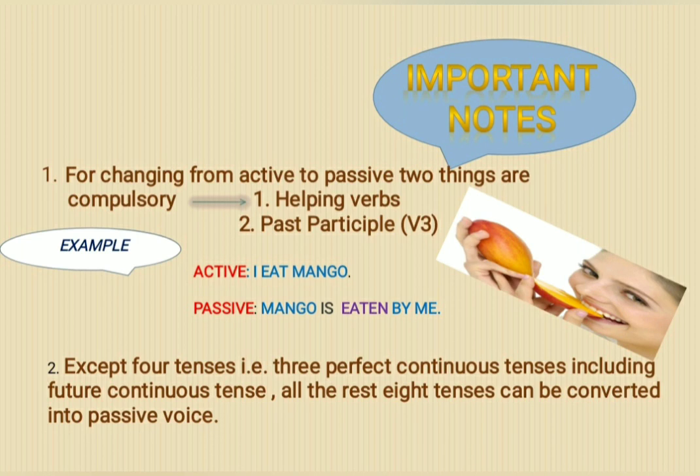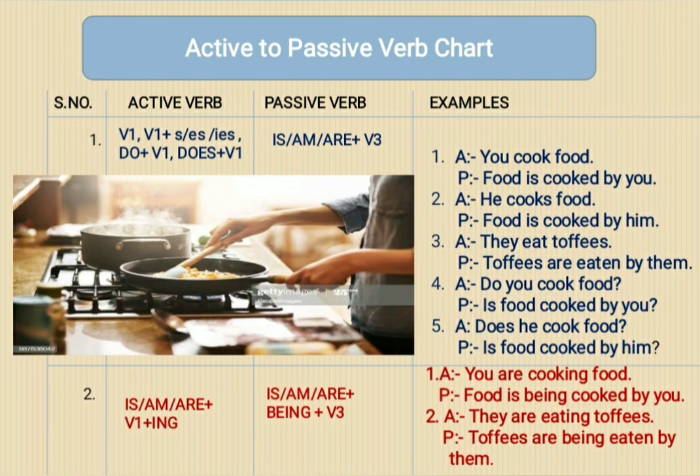So students, before practicing and converting sentences from active to passive voice, be careful and always remember these facts. Now let's see which verbs you should follow when you convert from active to passive voice. Let's see the first verb.